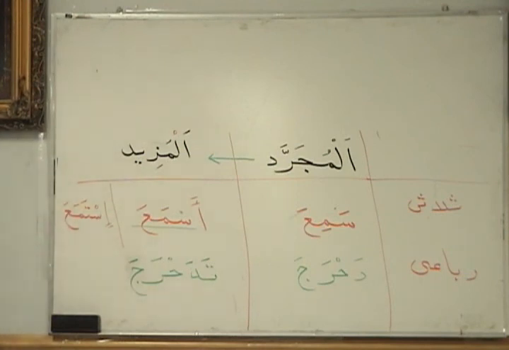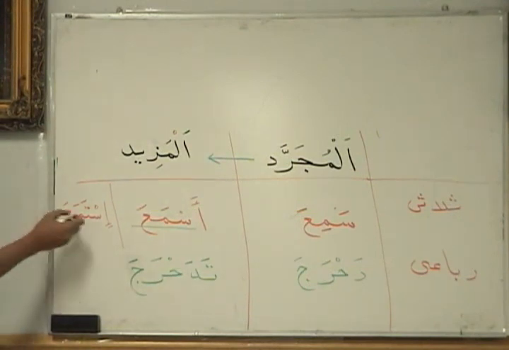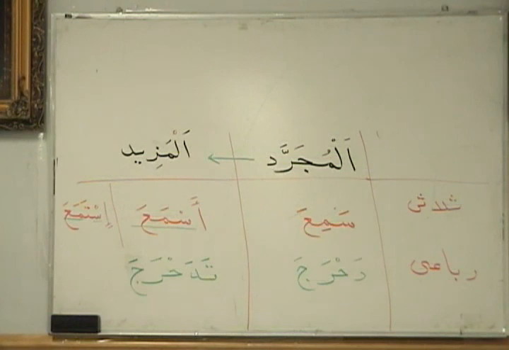How many extra letters do we have here? 2. The hamza and the ta. Hamza and the ta are extra, and the root letters are sin, mim, and ayn, right? The ta is extra and the hamza is extra.